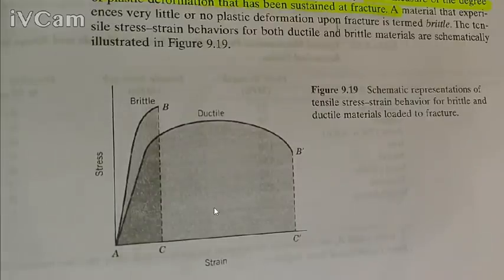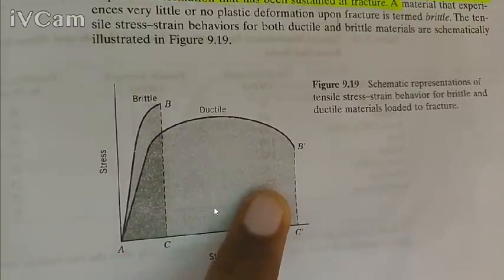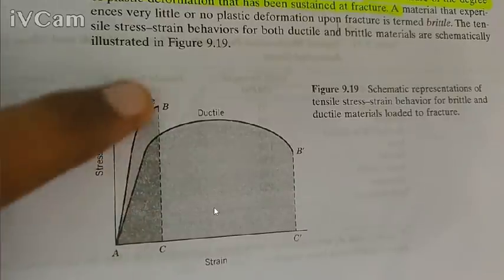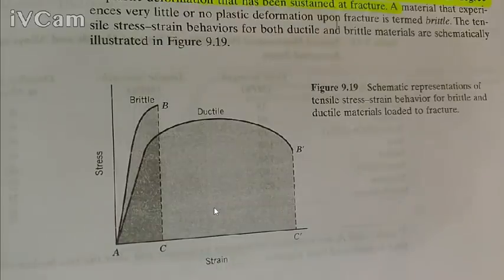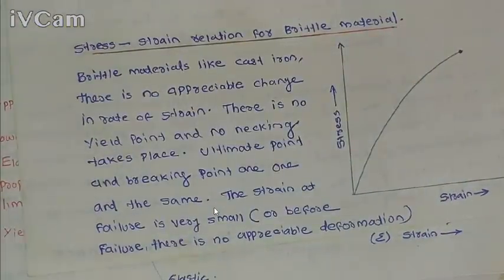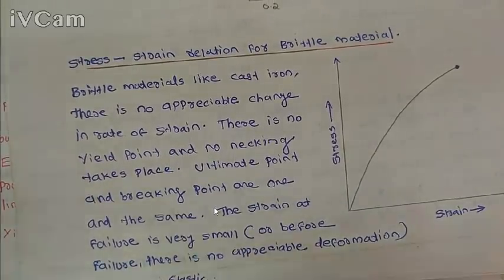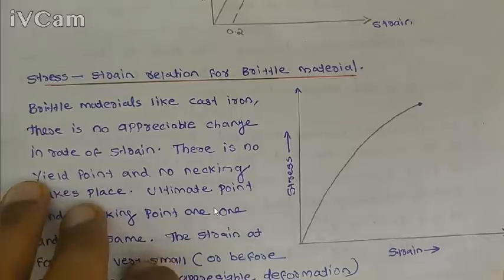Okay, and from this we can see the area inside the graph is higher for ductile material compared to brittle material. So before fracture, ductile material can absorb more energy than brittle material, because the shaded area within the graph of brittle material is lower than that of ductile material. So the area within the graph is called the toughness of the material. If the shaded area is higher, then the material will be tougher in nature.